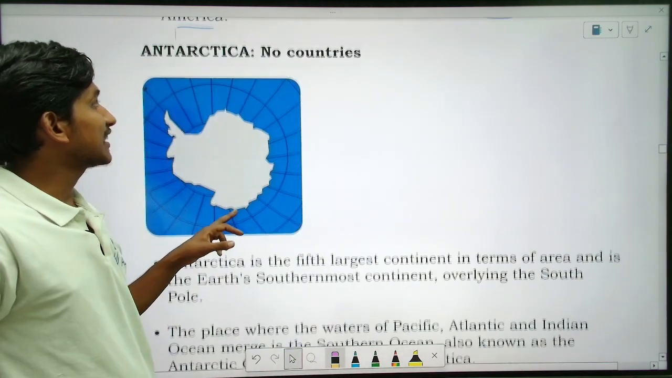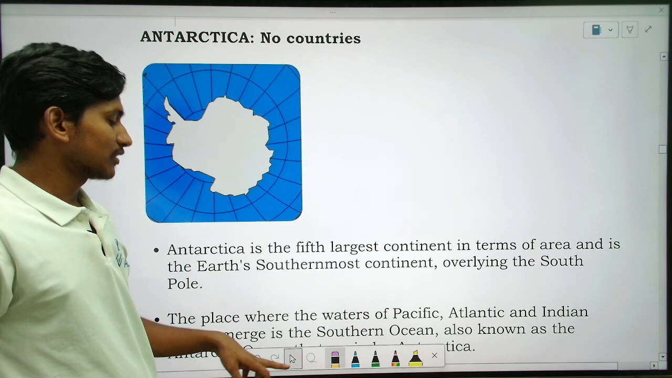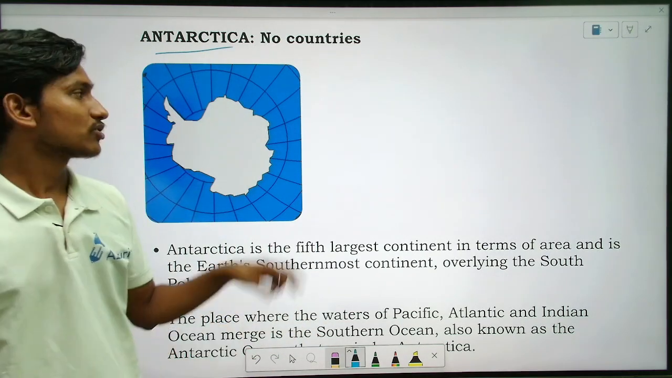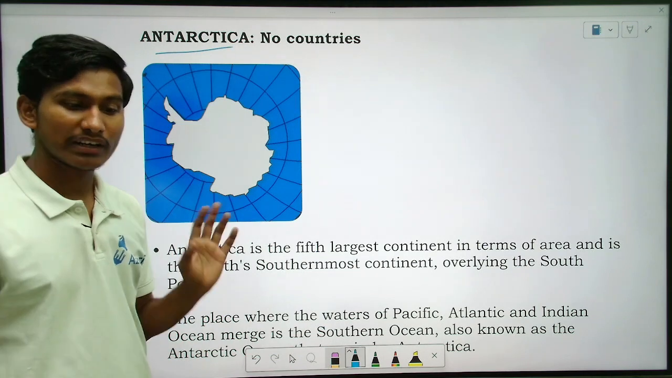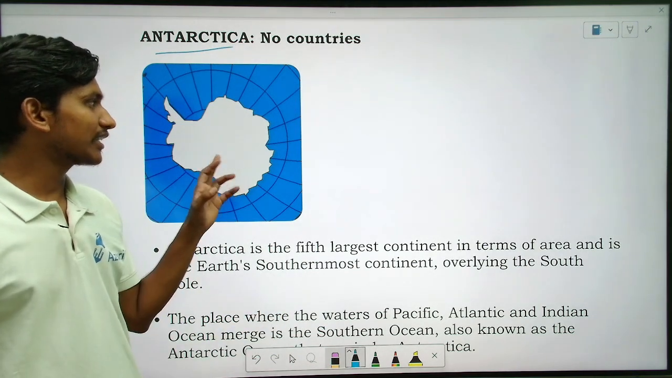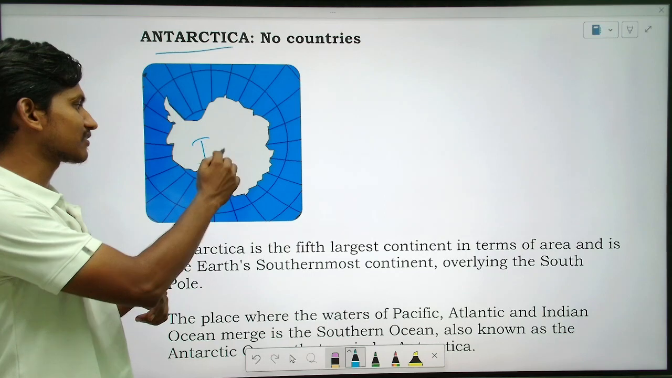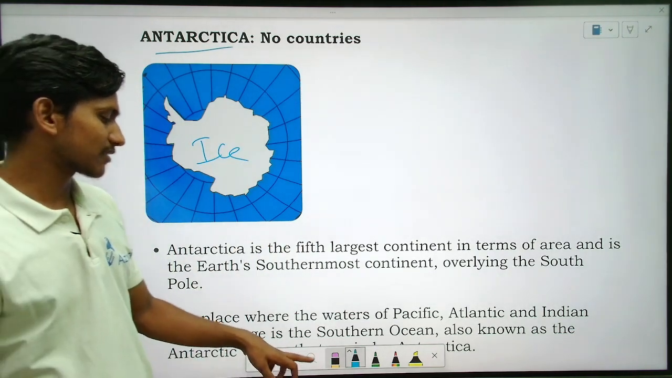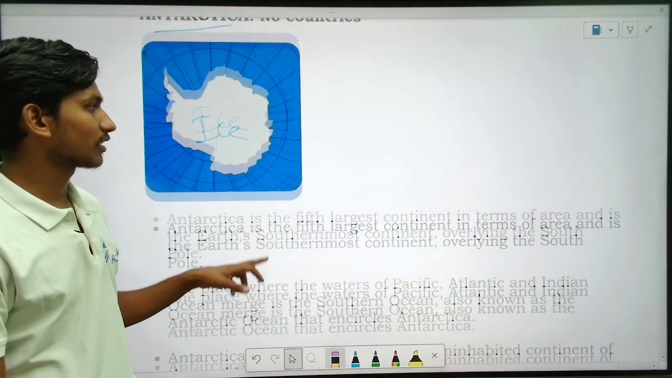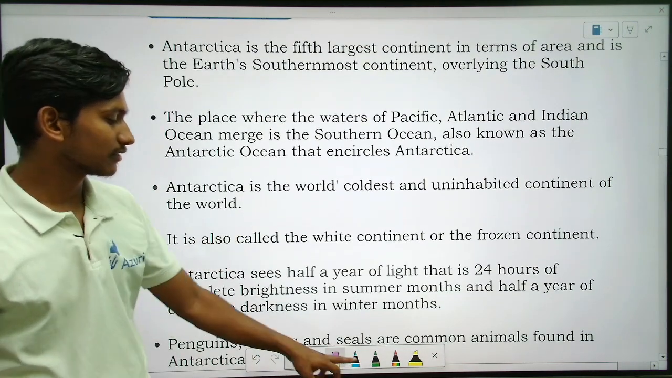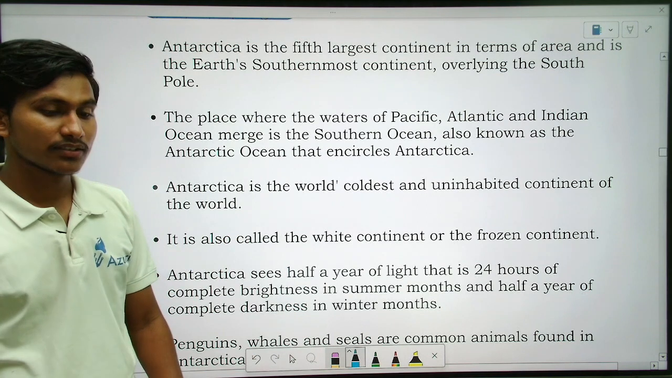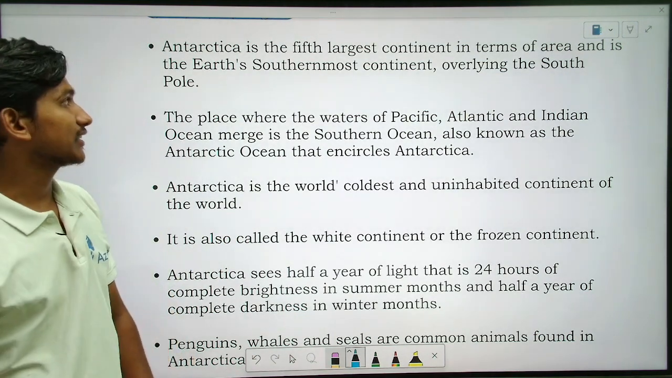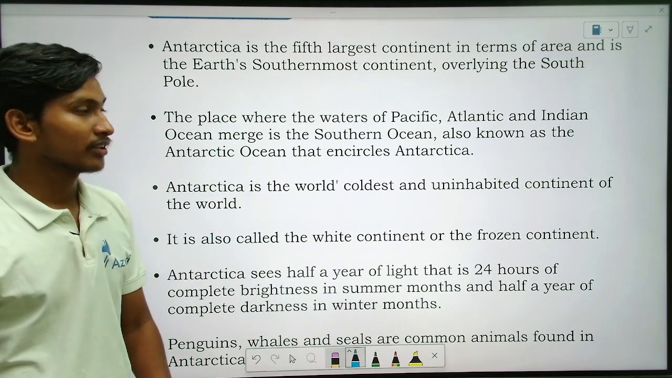Okay, let us go to the next, that is Antarctica. Antarctica continent. In Antarctica, there are no countries. Yes, there are no countries. The whole place is ice. This is all ice. It is a cold place. Australia is itself one country, that is different. Antarctica is different.